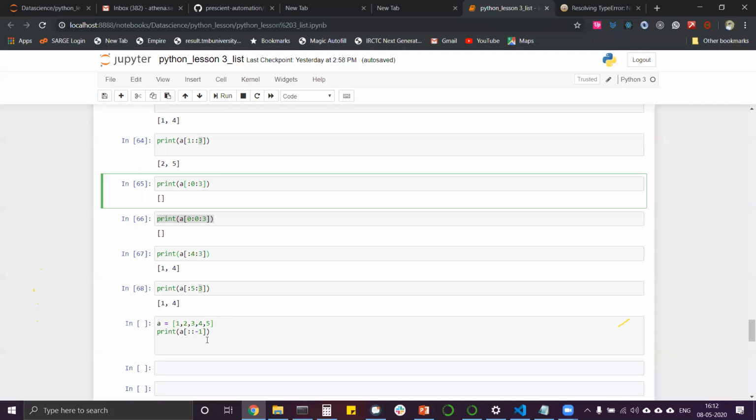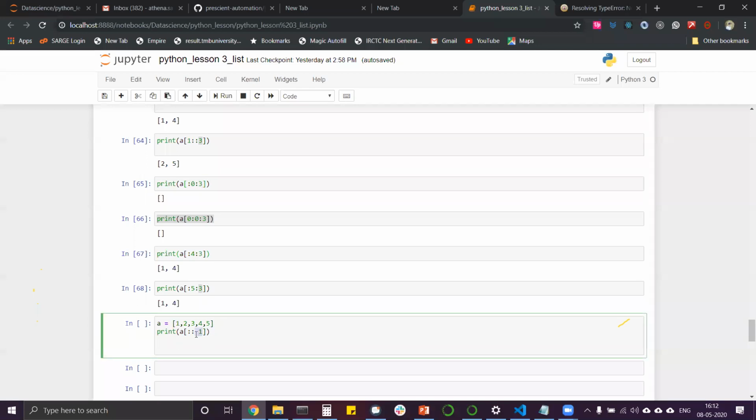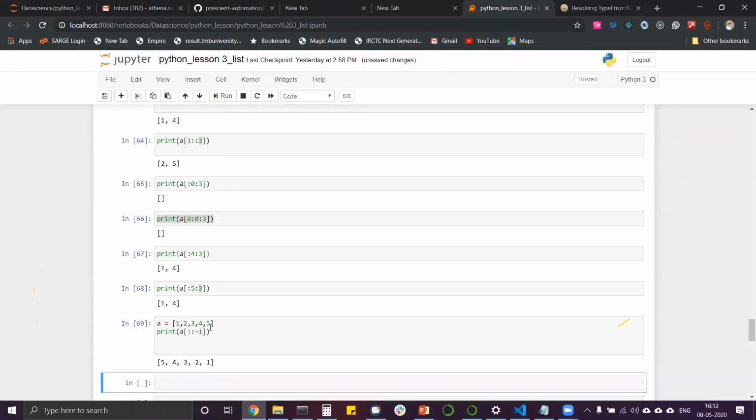When we give the step as minus, it first reverses the string. So it is just reversing the index.